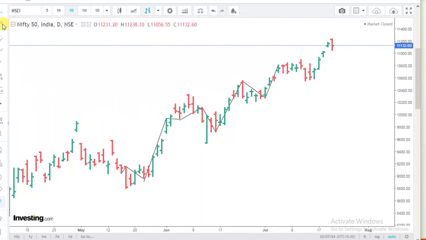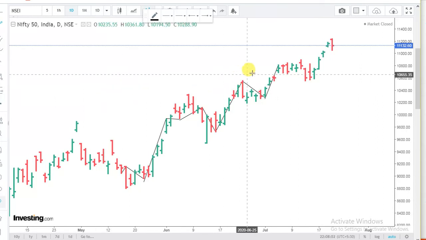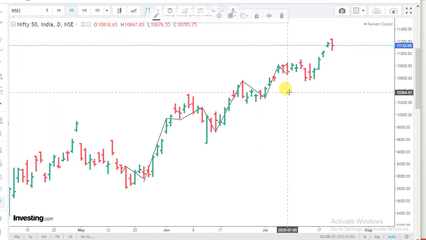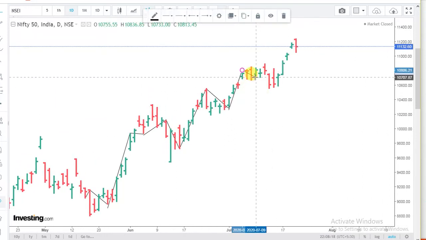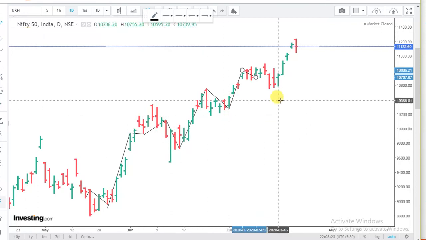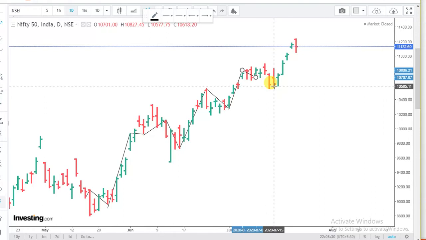So what is happening after 6th? After 3rd of July, which has fallen on 6th, we have 9th. So 8th is there, 9th is there. So we can take either 8th or 9th. I am taking 8th. Even if I take 9th, no problem. Let's see, then what has happened here? Next date is 17th, which has to be a high.